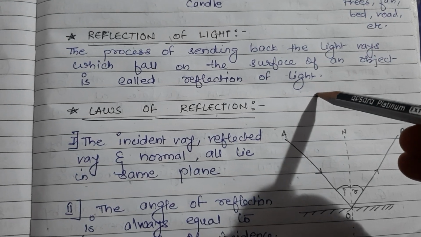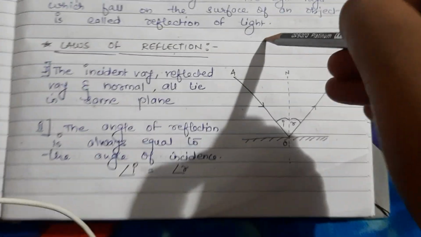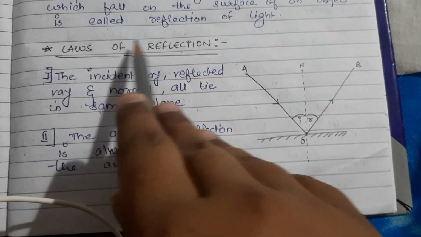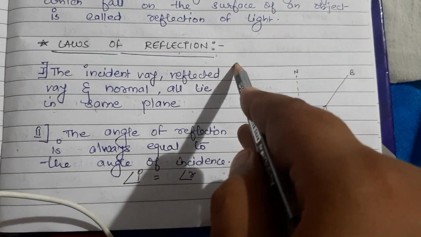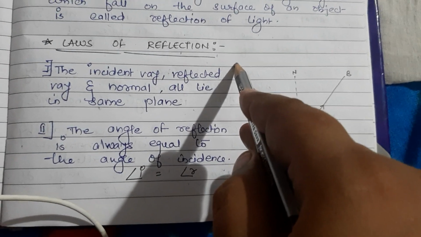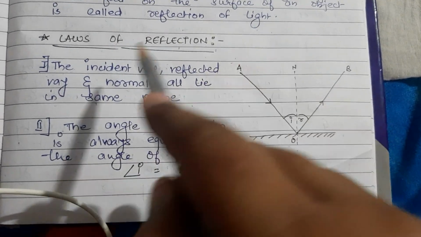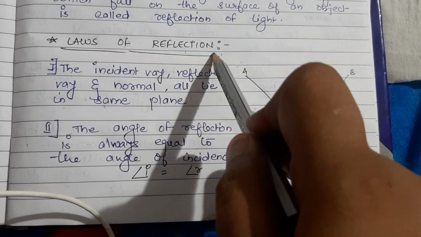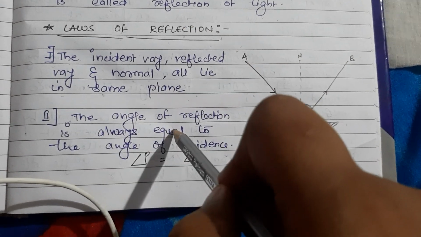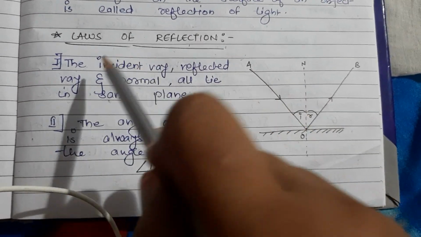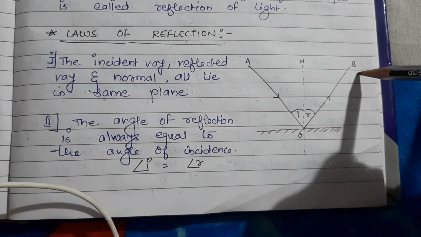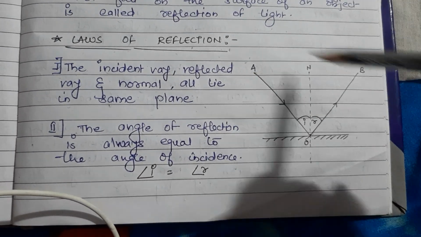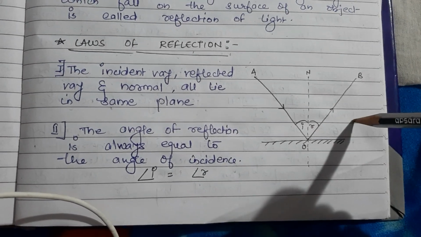Now, the most important topic, the laws of reflection, already studied in 8th standard, and this can be asked for 1 to 2 marks in the board exam. So we will study the laws of reflection. There are two laws of reflection. What does the first law say? That the incident ray, reflected ray and the normal all lie in the same plane.